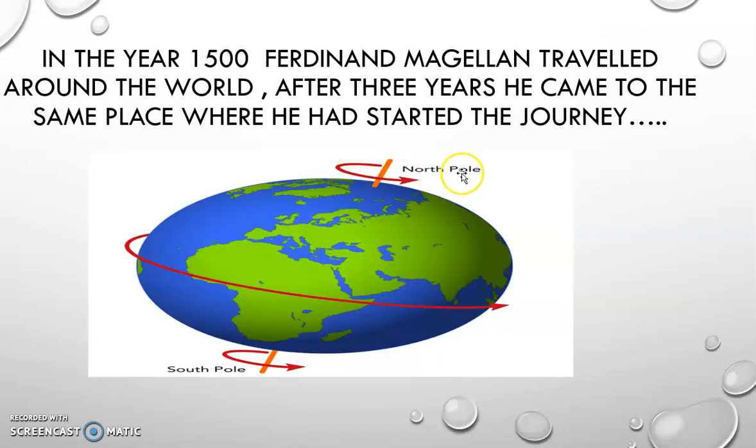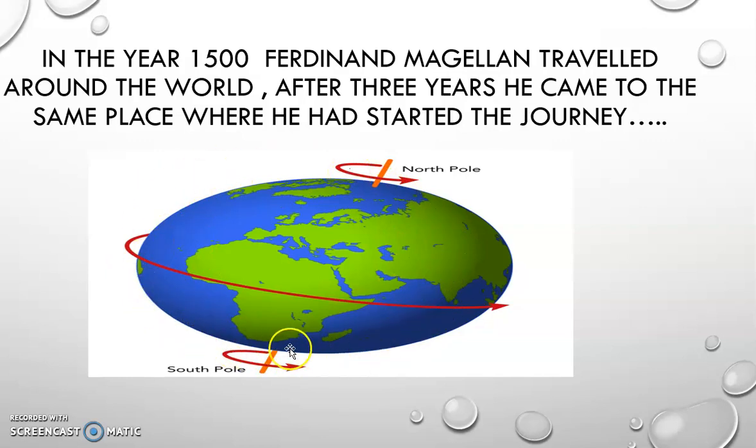In the year 1500, Ferdinand Magellan traveled around the world. After 3 years, he came to the same place where he had started his journey. Then he proved that the earth was not a flat space, but round and spherical in shape.